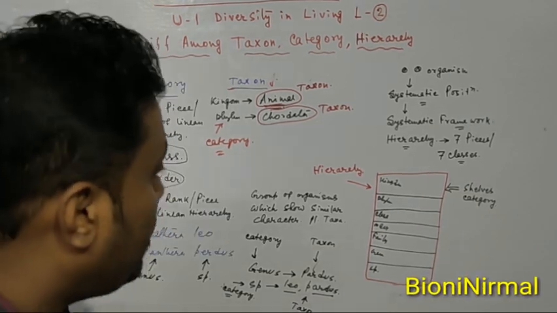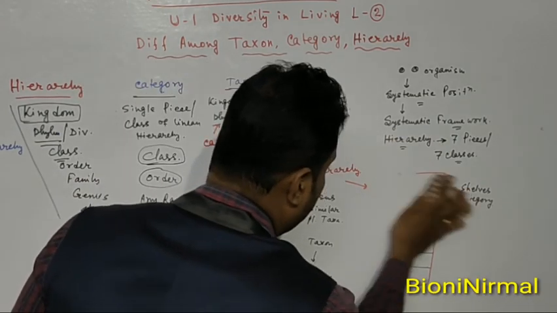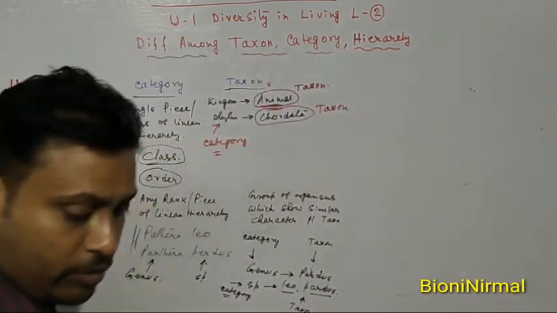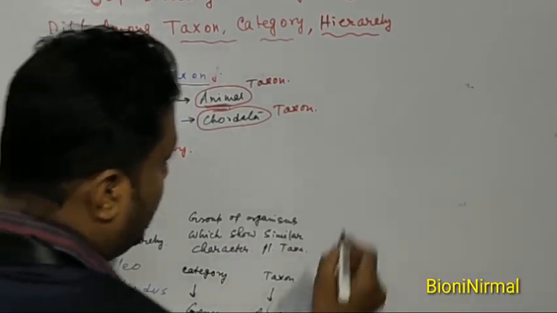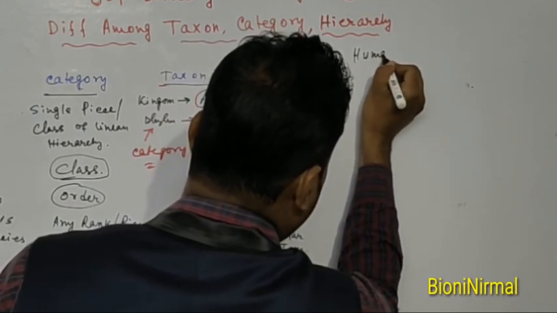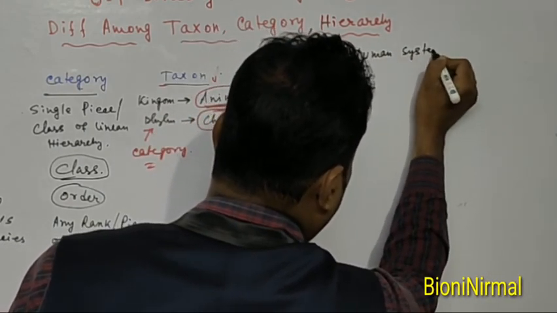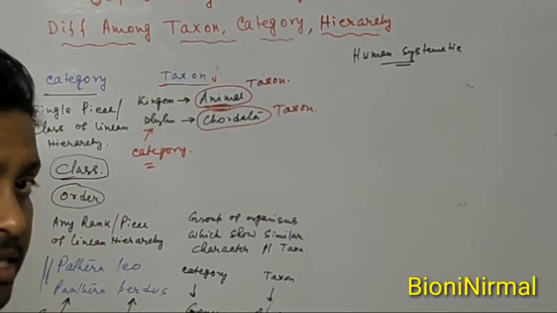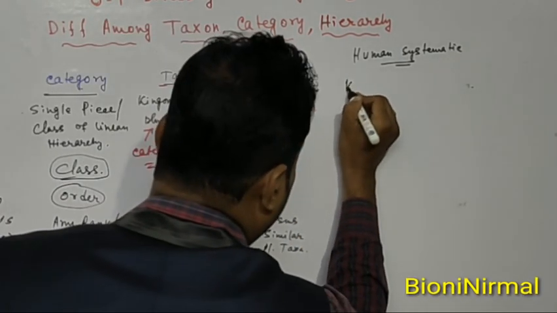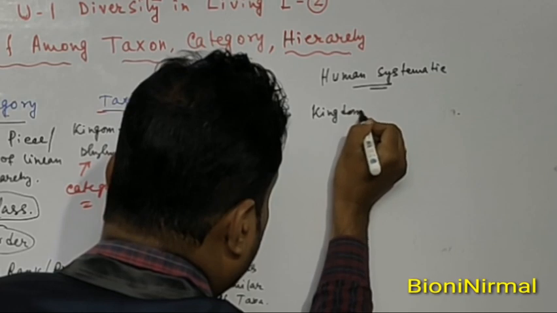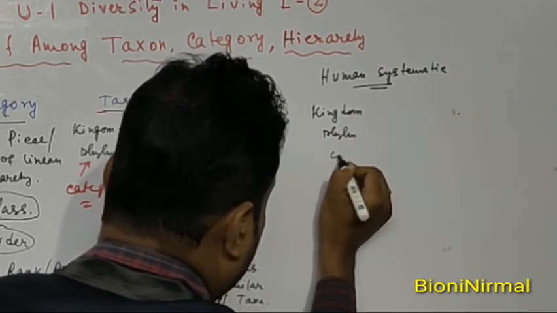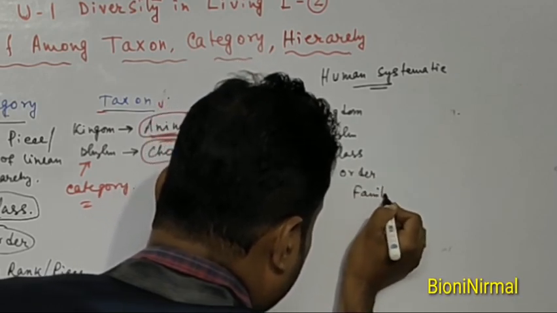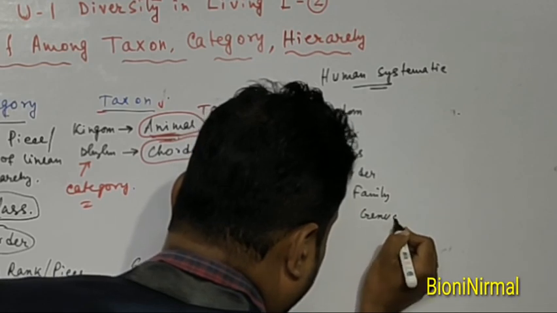If we take an example from human beings, you can understand clearly. Take the systematic position of human beings. If we want to classify humans, we must follow the systematic framework, that is, the linear hierarchy: kingdom, phylum, class, order, family, genus and species.